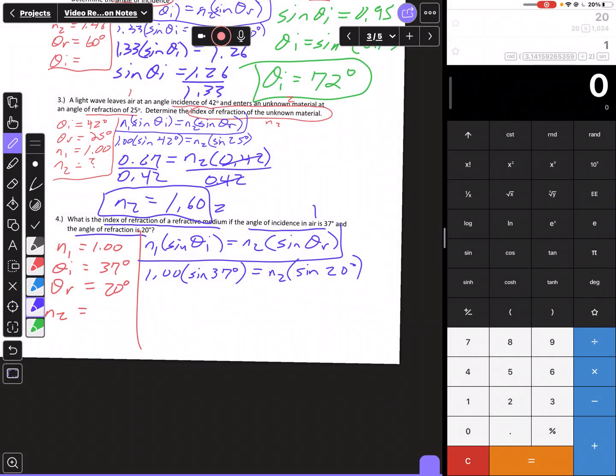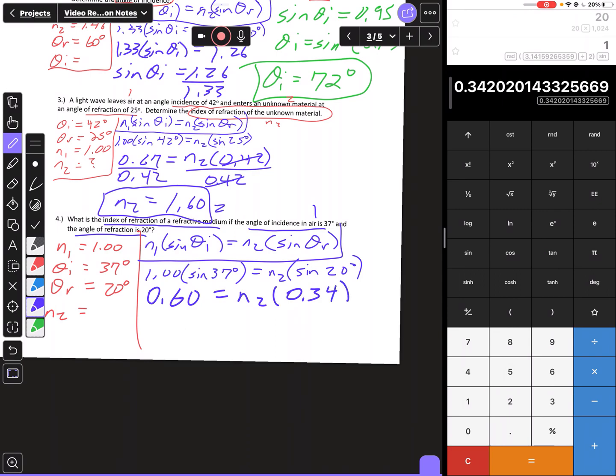So now I'll take the 37 degrees, take the sine, equals that, and then multiply it by 1. It's just going to be the same number. Round this to 2 decimal places, 0.6, equals N2, and then I can do the sine of 20. I'll take 20, take the sine of that, it equals 0.342, round to 2 decimal places, that'd be 0.34.